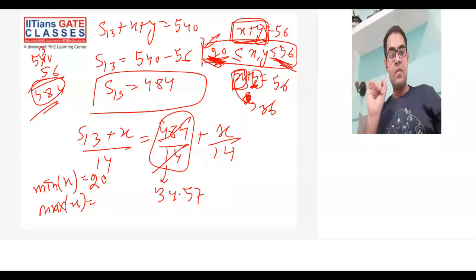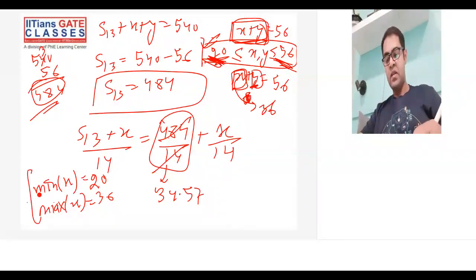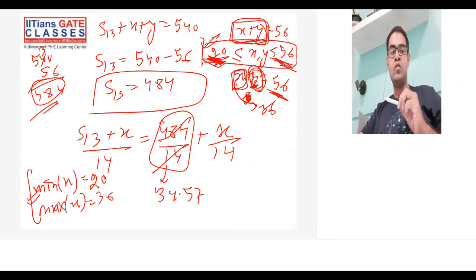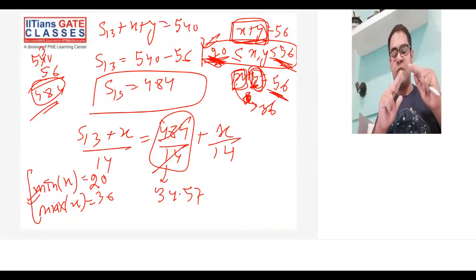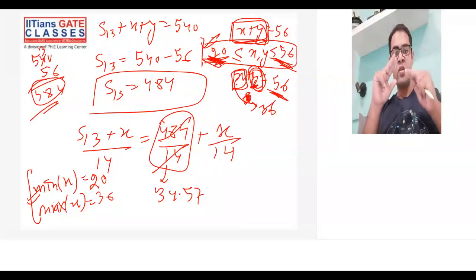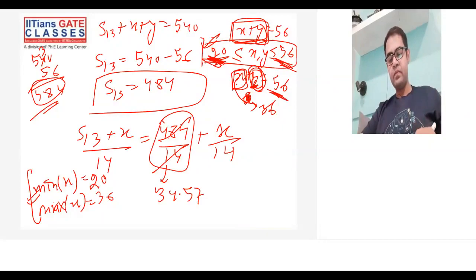Okay. And the same concept applies for Y as well. So maximum value can be 36. Again, I'll explain the reason. Since X plus Y is equal to 56, Y at least can go to 20. So Y should not be less than 20, because you are trying to balance X plus Y as 56. If X increases, Y should decrease, correct? Because the sum should be 56. So Y cannot go less than 20, so X cannot go more than 36. Okay, this is the idea. These are the two maximum and minimum values I've got.